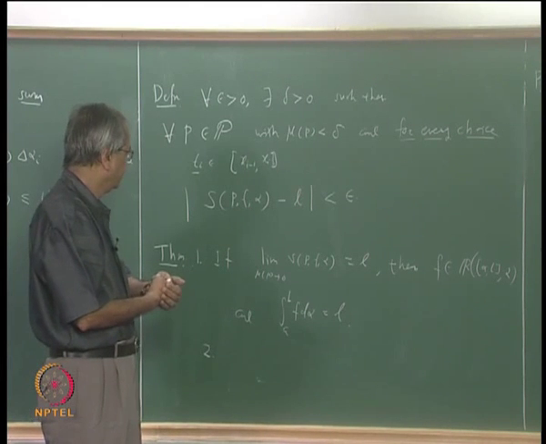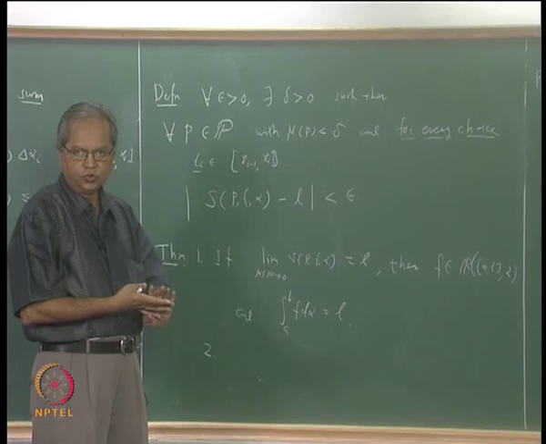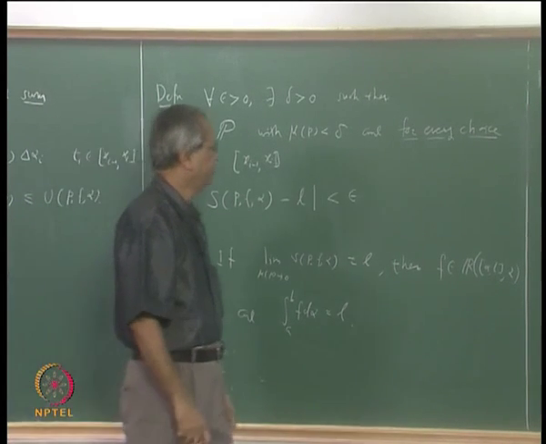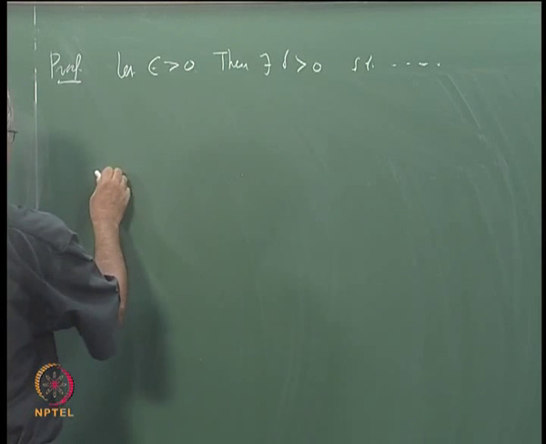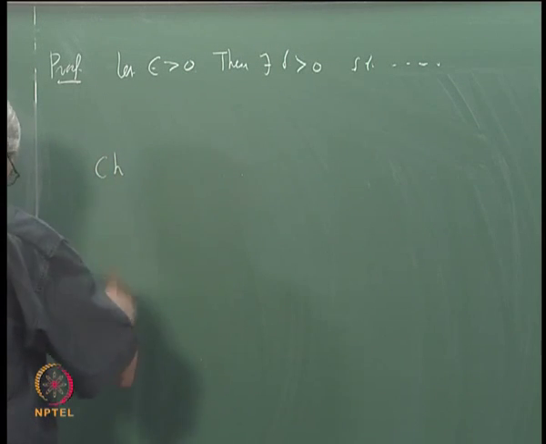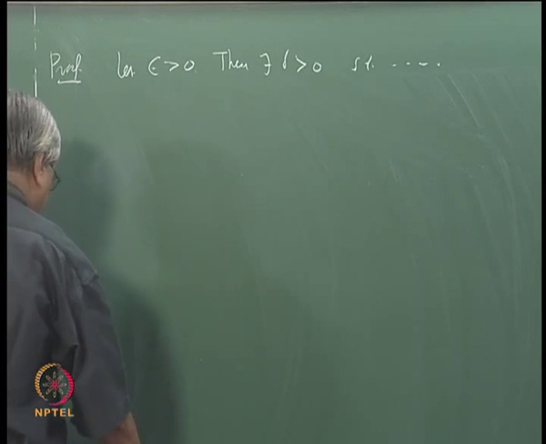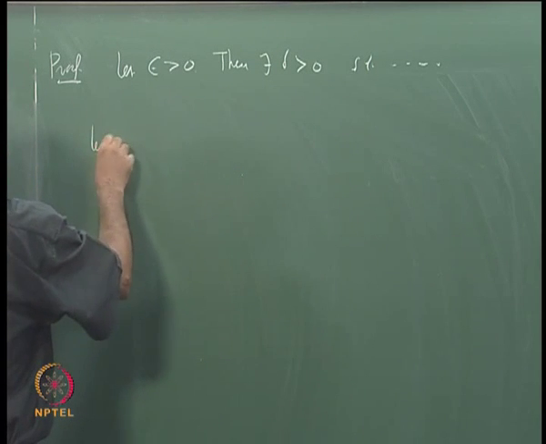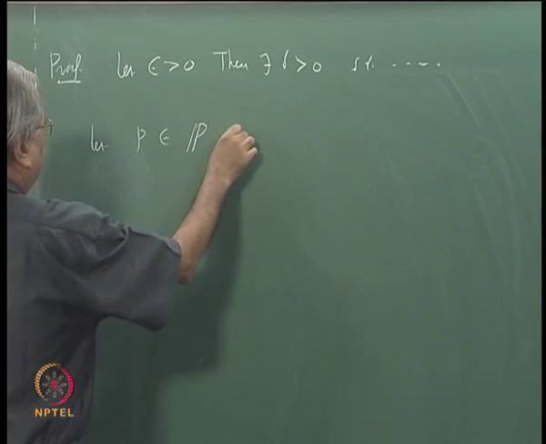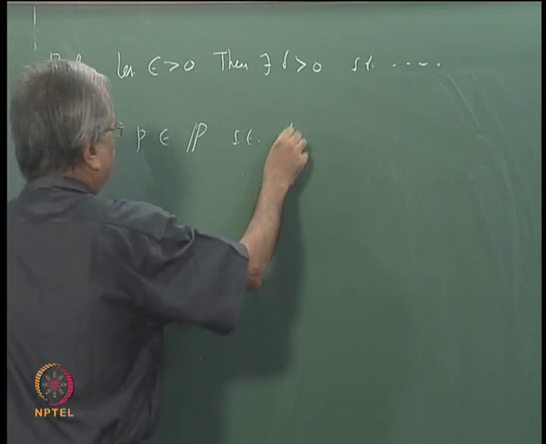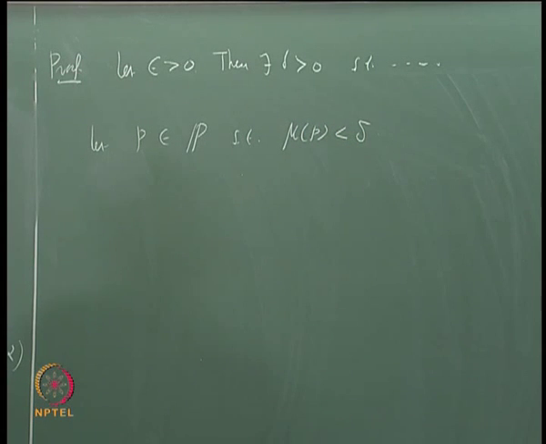Choose one such partition. Let P be a partition such that the mesh of P is less than delta.